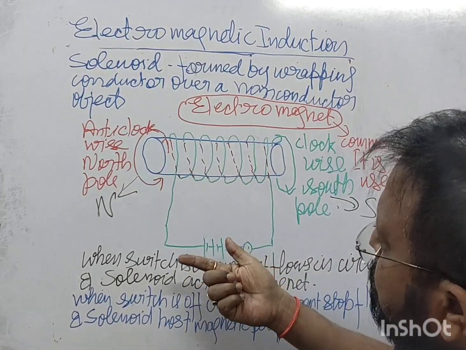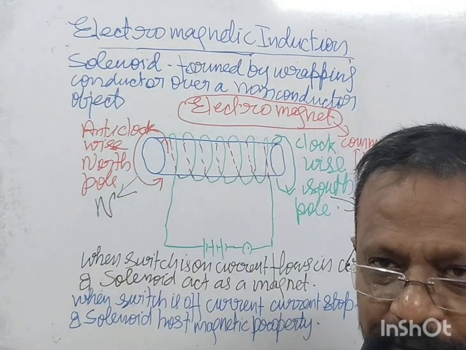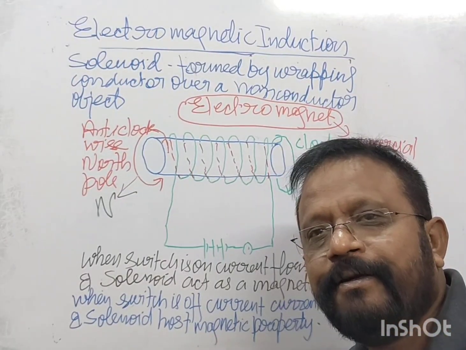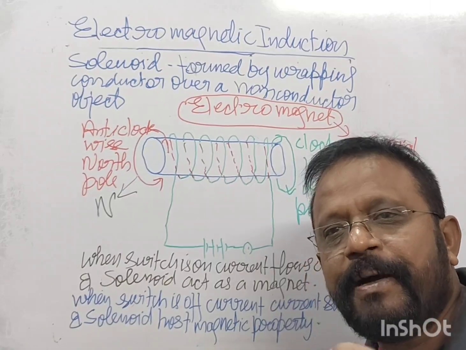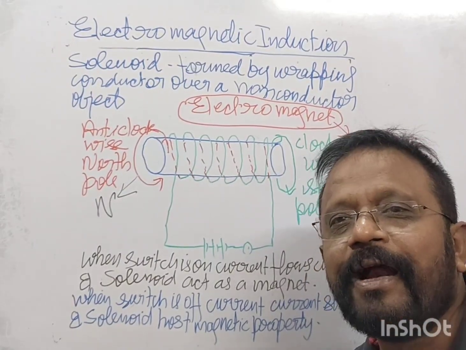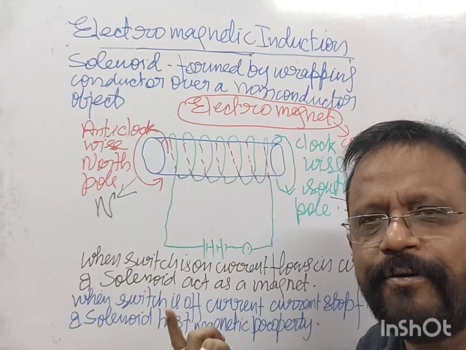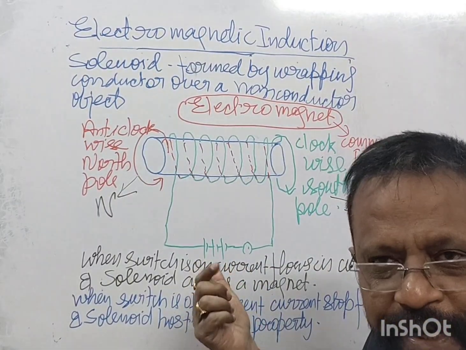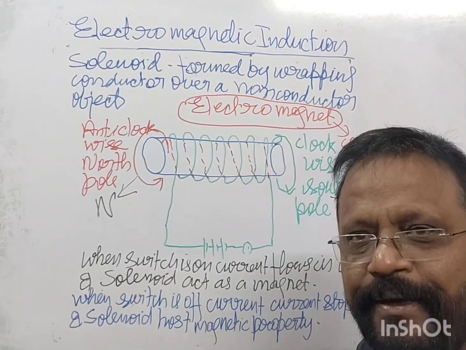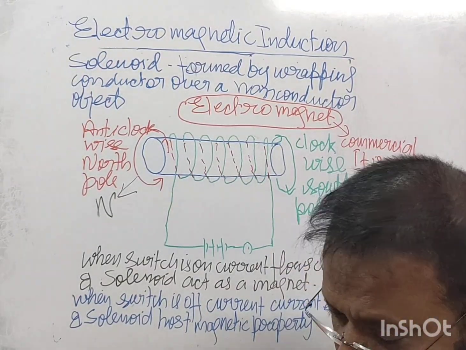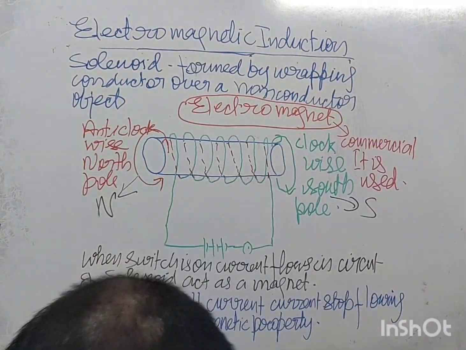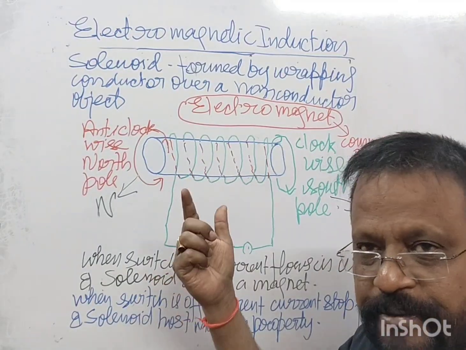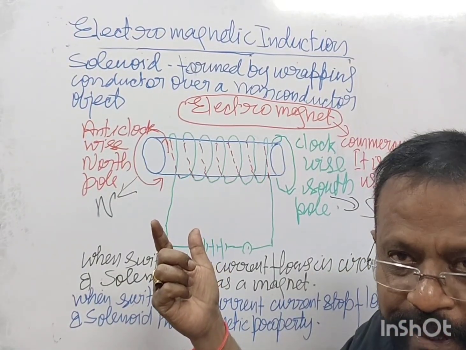Because मैग्नेटिक फील्ड ऑन ऑफ करना, मतलब आपने करंट ऑफ कर दिया, मैग्नेटिक फील्ड इज गॉन. It is like a dead wire, just a bunch of wires wrapped over a non-conductor, nothing more than that. You can touch that, no issue at all. We can put DC current here, this battery, we can put AC current also, right? So when current starts flowing in it, it starts behaving like a magnet, right?